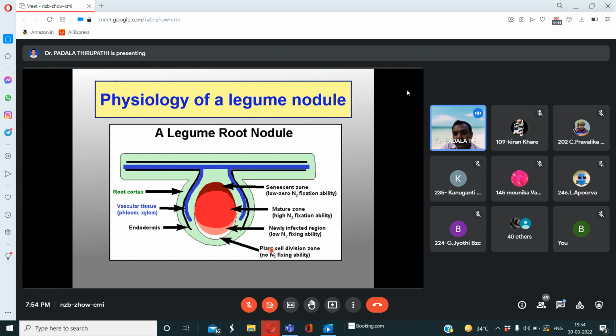The plant cell division is very rapid. Plant cell is going to division. Division, and the newly formed condition, with low nitrogen fixing abilities.